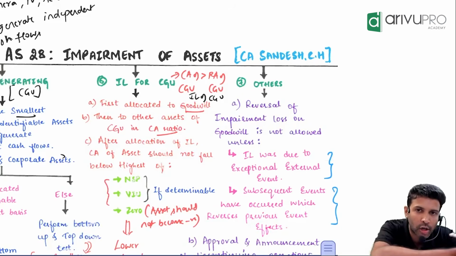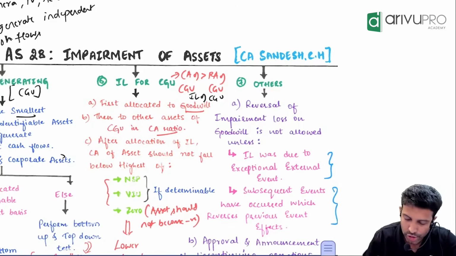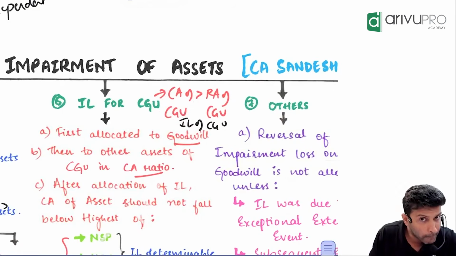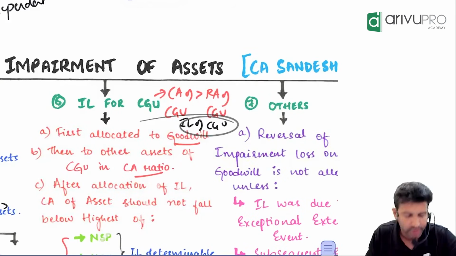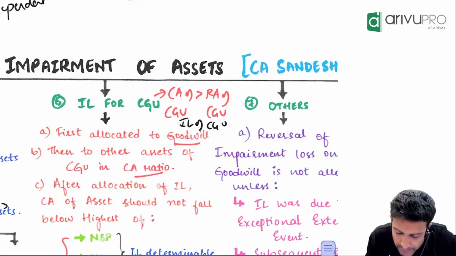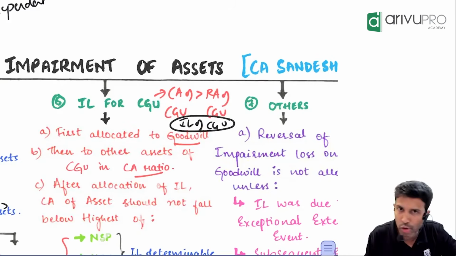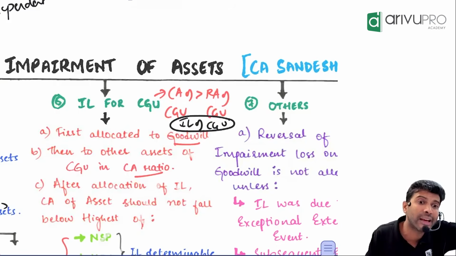First, find the carrying amount of the CGU. Compare it with what? The recoverable amount of the CGU. If the carrying amount of the CGU is greater than the recoverable amount of the CGU, what will you get? Impairment loss of the CGU. Right? Is this impairment loss of one asset or many assets? Many assets, because CGU means not one, it is many. This impairment loss also relates to many assets.